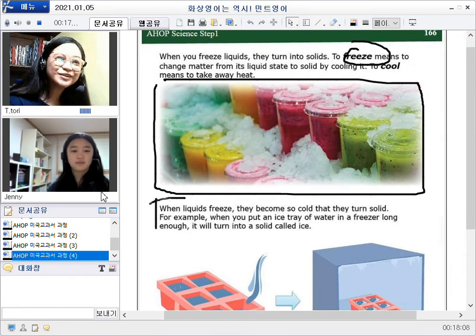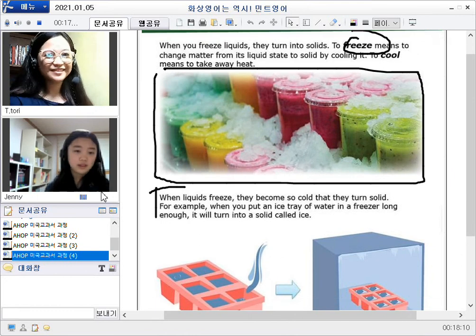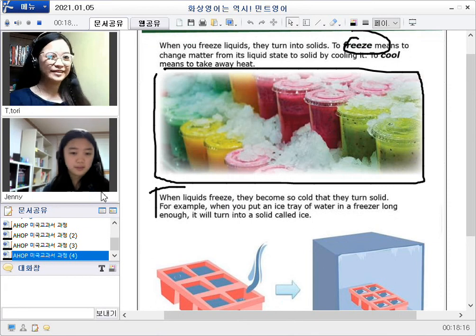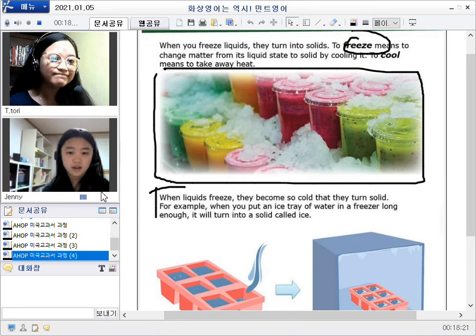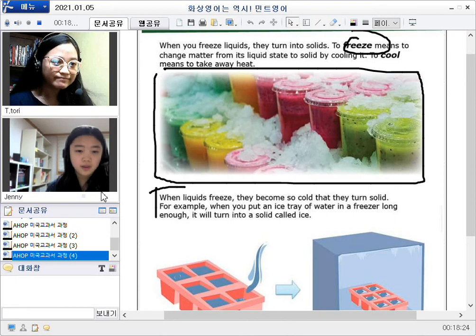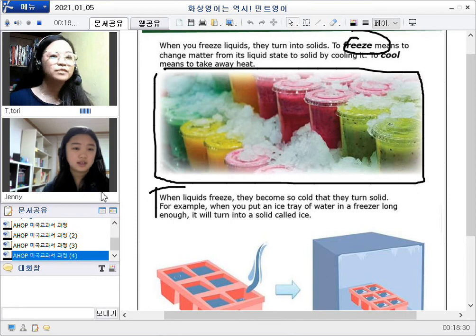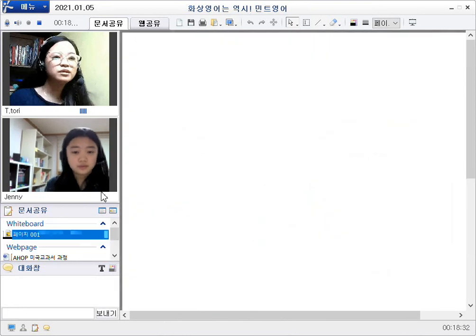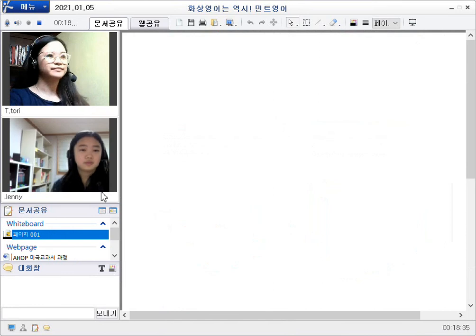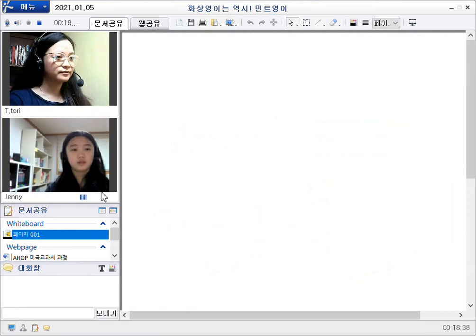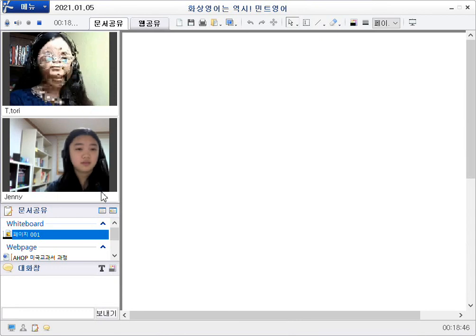Anyways, now let's move on to the next passage. When liquids freeze, they become so cold that they turn solid. For example, when you put an ice tray of water in a freezer long enough, it will turn into solid cold ice. That's right. I know this is pretty easy, but kindly summarize. When the temperature is cold, the liquid turns to ice. That's right.